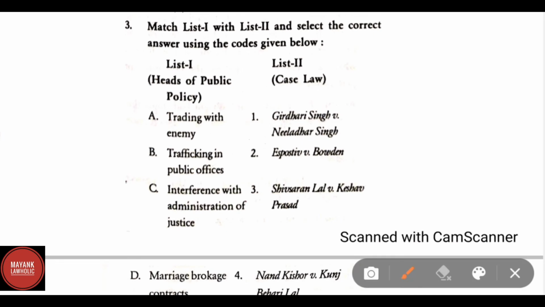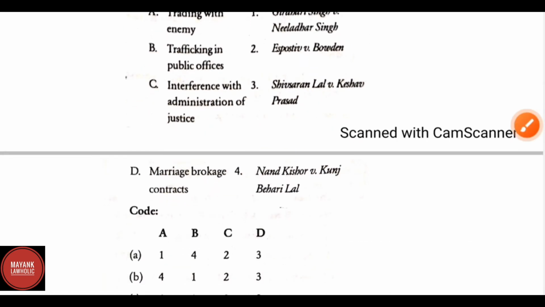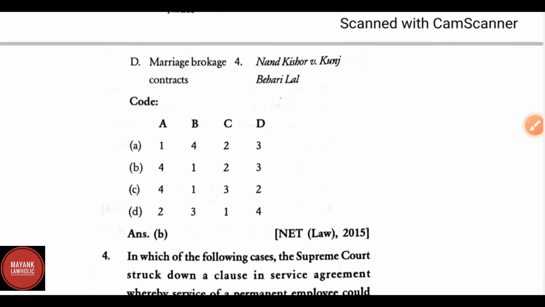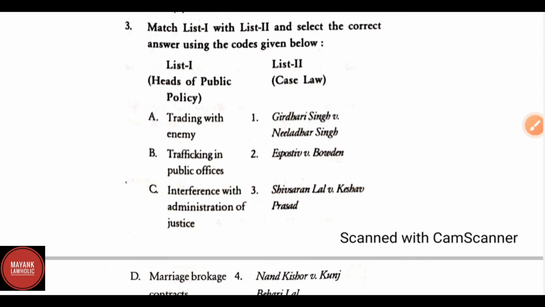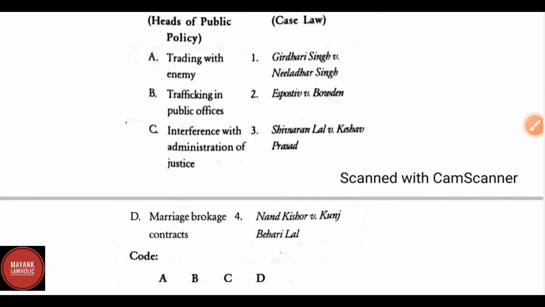Match the following: list 1 and list 2. List 1 consists of heads of public policy: A, trading with enemy; B, trafficking in public offices; C, interference with administration of justice; and D, marriage brokerage contracts. We have to match them with the relevant case law.